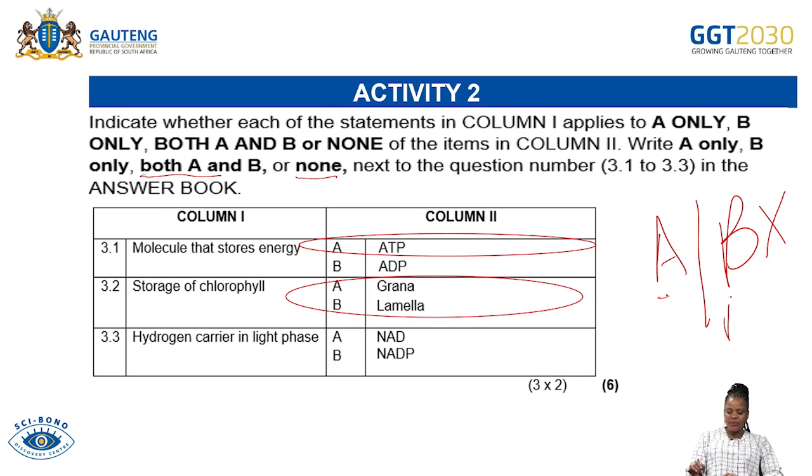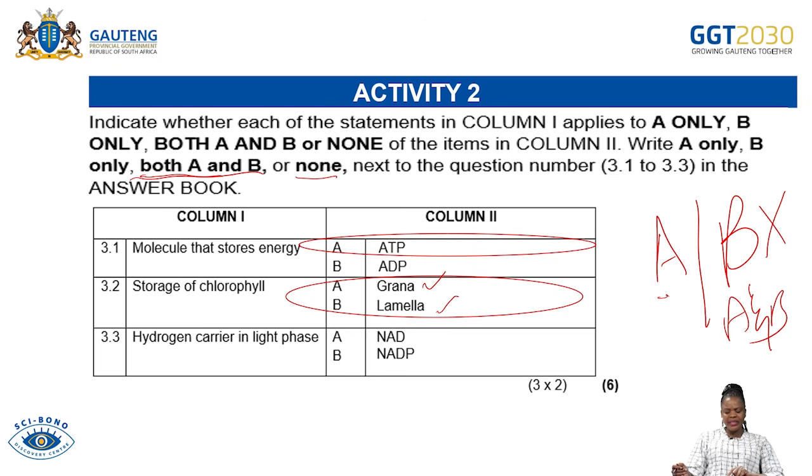But your answer should be A and B, as it is written on the instruction. Here it is both A and B. So that is how we are going to answer that question. So chlorophyll, do not forget that it is stored in the grana of the chloroplast. It is also stored in the lamella of the chloroplast.